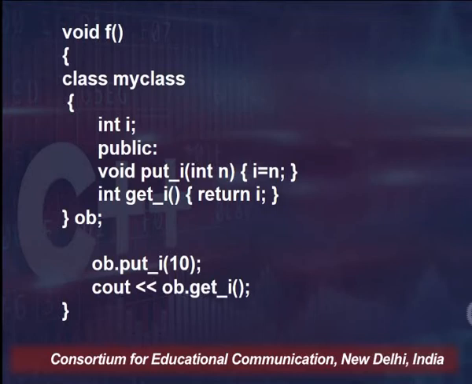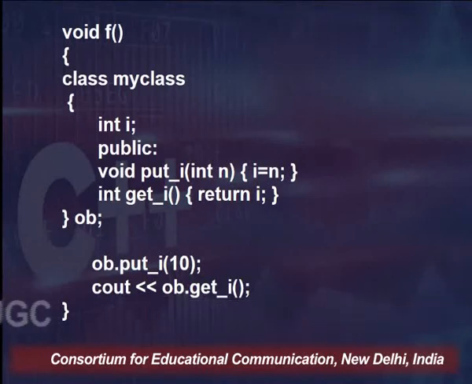After the ending of the class, we have one object declared then and there, and we have used the functions put_i and get_i along with the object within the definition of the function.